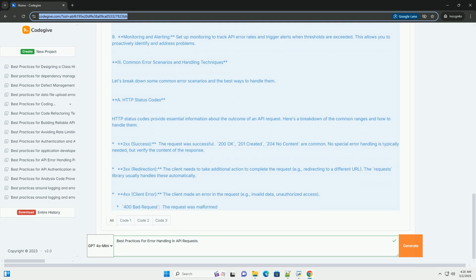Headers. The make_api_request function now accepts a headers argument, allowing you to set custom headers for the request. This is essential for authentication, content type negotiation, and other API requirements. The POST example demonstrates setting content type, application/json.